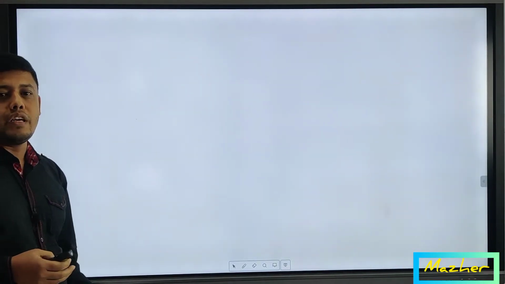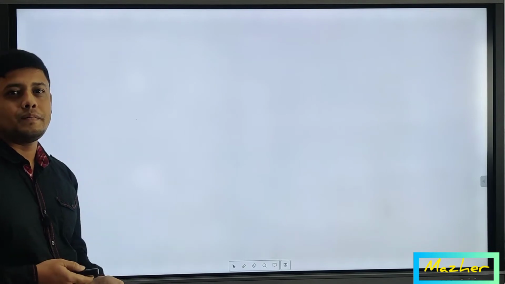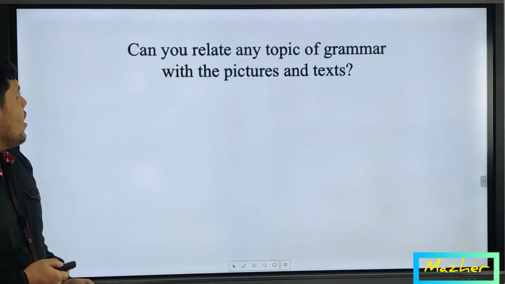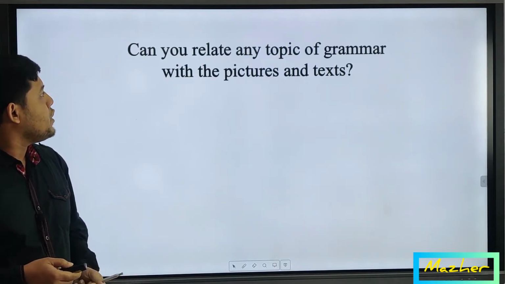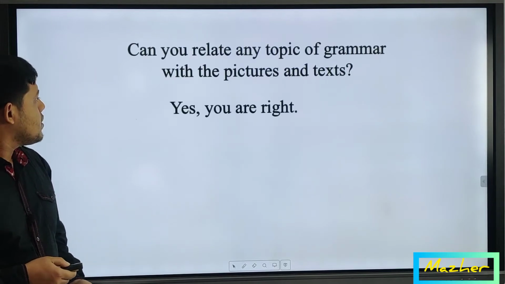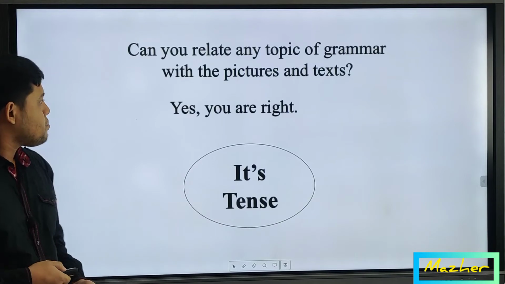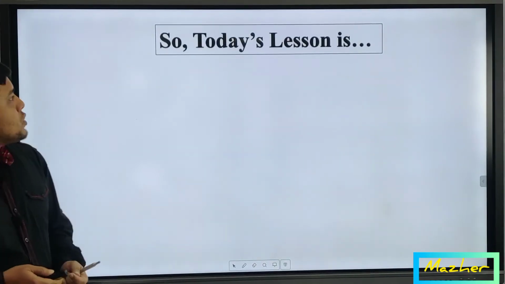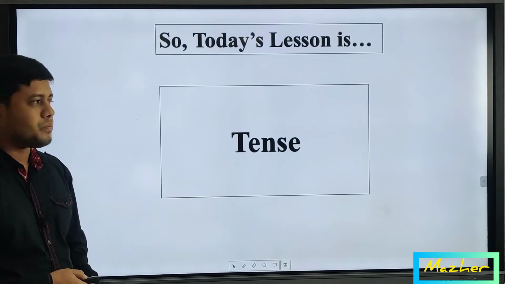So by observing all of these images, what can you understand? I think you have already related a topic of grammatical items with the pictures and text. And its tense, and yes, you are right. So our today's lesson is tense.